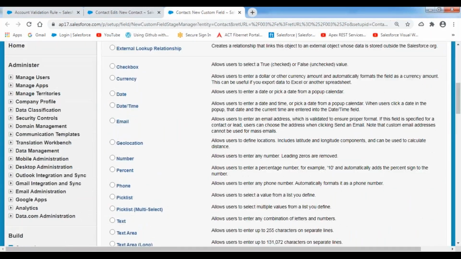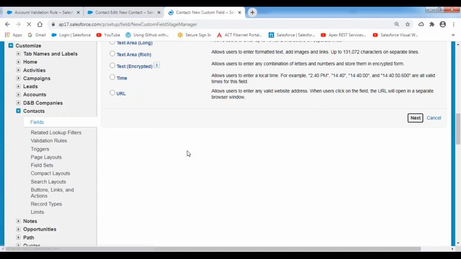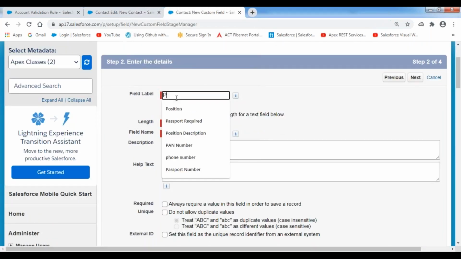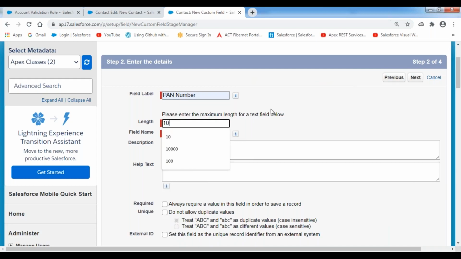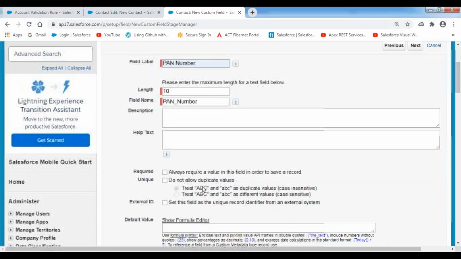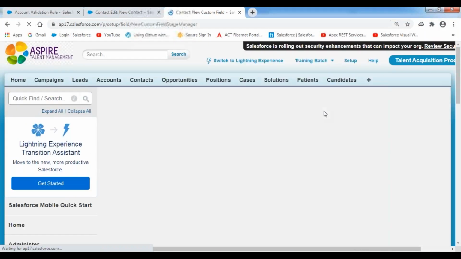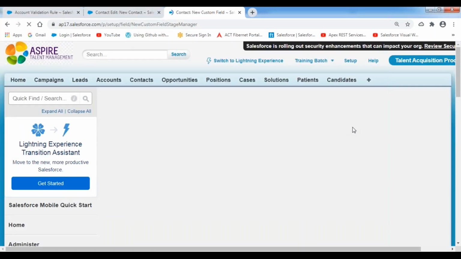Select the data type as text. Click on next button. Specify the field label as PAN number. I'm indicating the length as 10. That means the PAN number field should accept a maximum of 10 characters, not more than that. If you're entering 2 characters also, it will save as it is, no problem. Now here in this case, I'm making this field mandatory, required checkbox. Click on next, click on next and save.